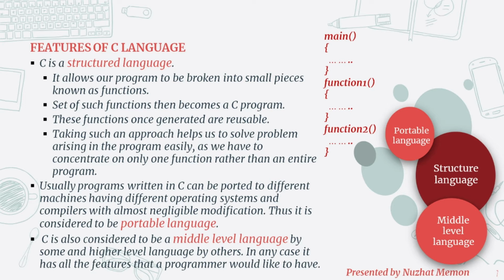C language is considered to be a portable language. That means programs written in C language can be compiled on a variety of computers, or you can say machines, having different operating systems. C language is considered to be a middle level language by some and a higher level language by others. In any case, it has all the features that a programmer would like to have to develop a program.